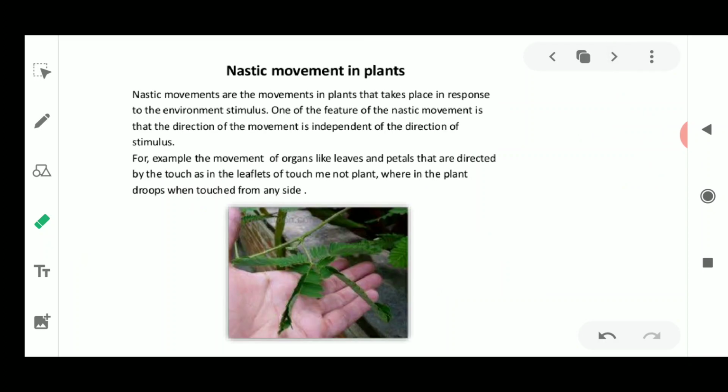Now next is the nastic movement, which is the growth independent movement. Nastic movement is growth independent movement. It is non-directional.